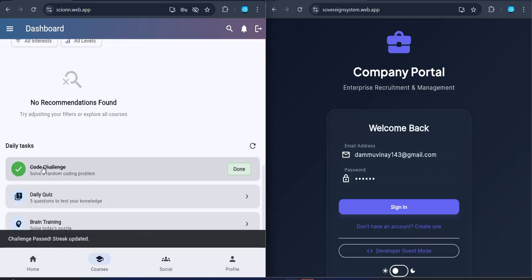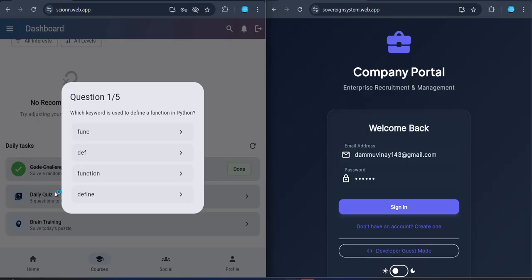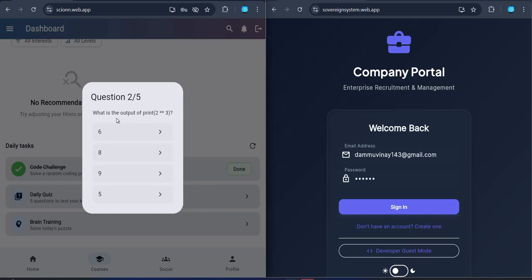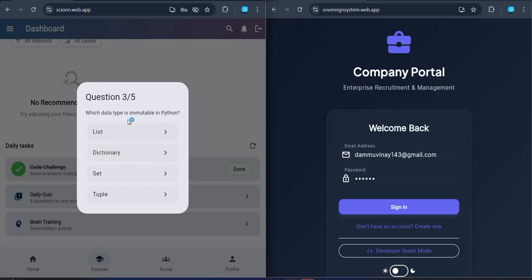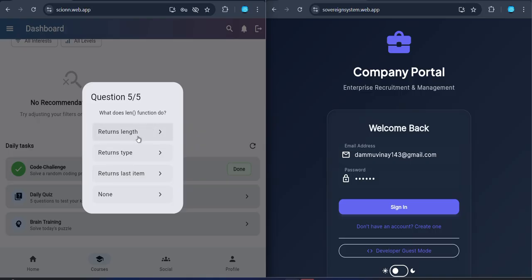And we have another feature, the daily quiz. In daily tasks, we have three things. The first one is the code challenge, and the second daily task is the daily quiz generated by AI. The AI will generate five random questions related to the course. Which keyword is used to define a function in Python? Def. What is the output of print 2 star star 3? What is the data type of immutable data in Python? How do you start a comment in Python? What does the len function do?